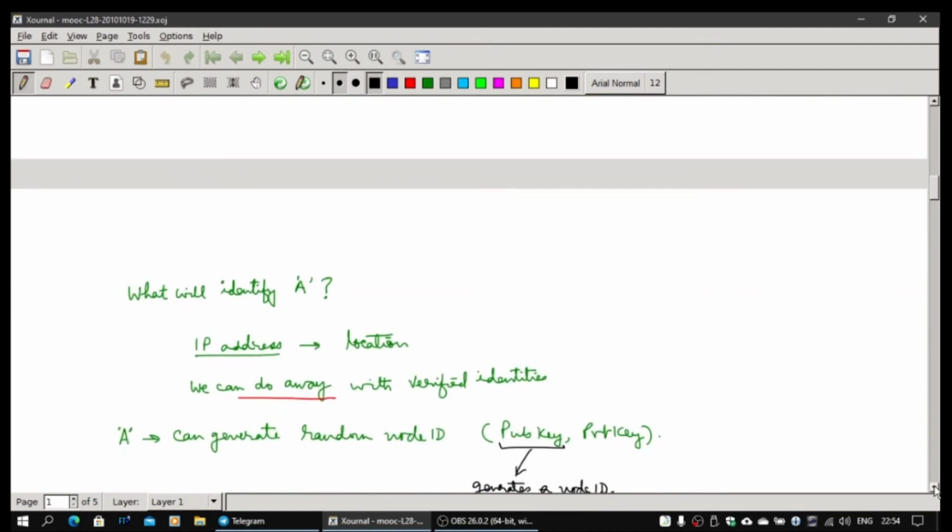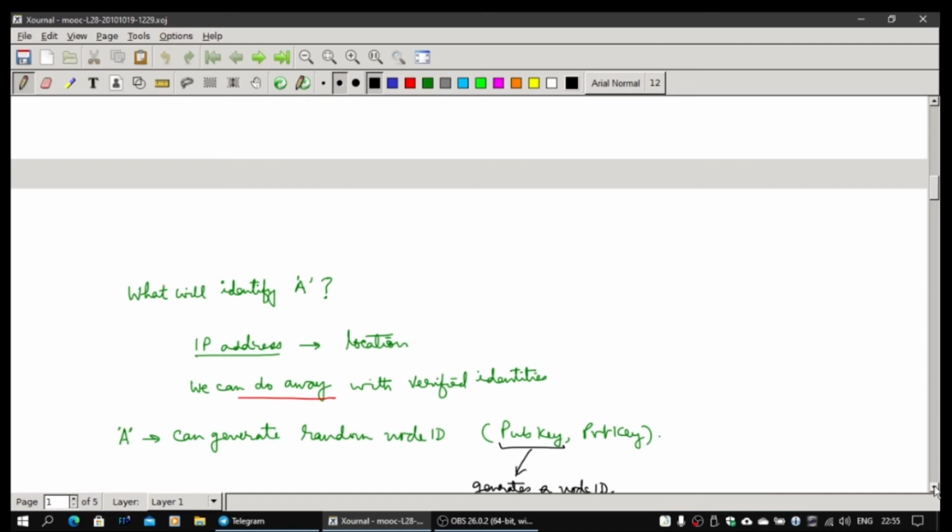Now normally the problem is, what will identify A? It's the IP address, and from the IP address you can always get the location. There is no user ID. You can also do it simply with verified identities, email IDs and phone numbers, because then it becomes even simpler. Those you can throw away, but the IP address can still be used. So it's not completely anonymous, but still, the systems are there.